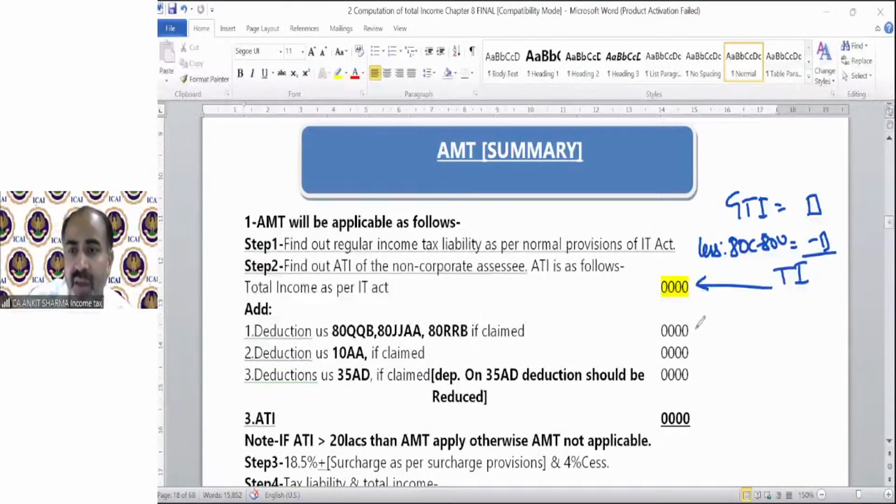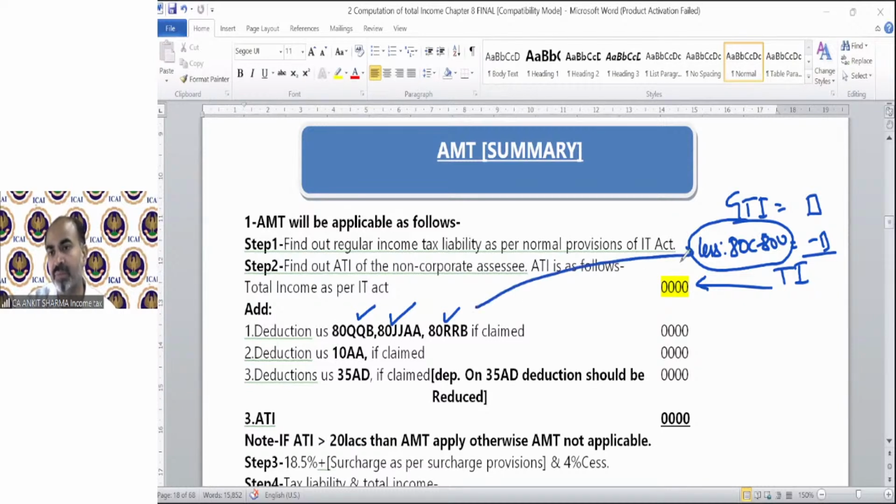And if in these deductions we claimed 80QQB, which is for the purpose of royalty, or 80JJAA or 80RRB, if you have claimed these deductions, then you need to add them back.